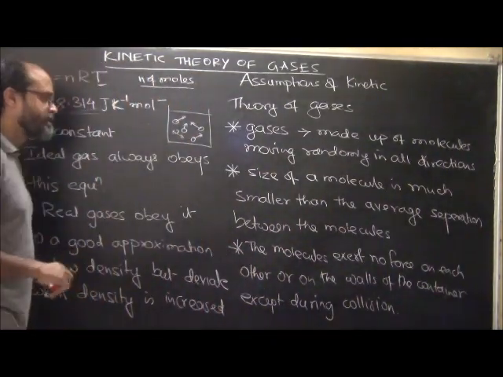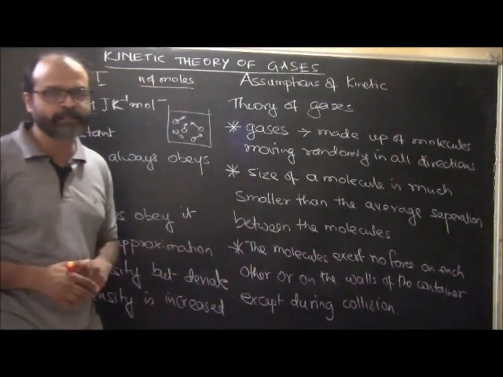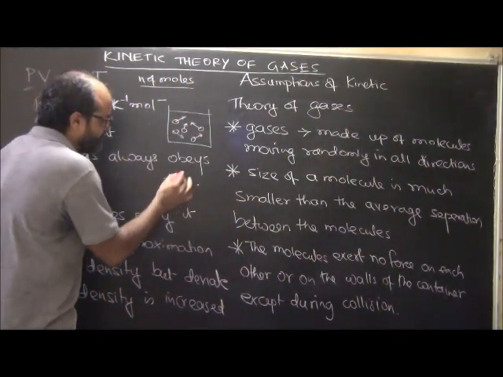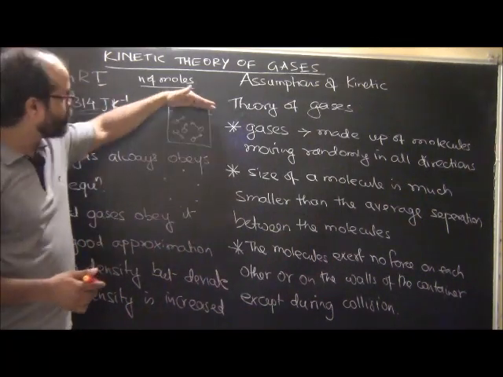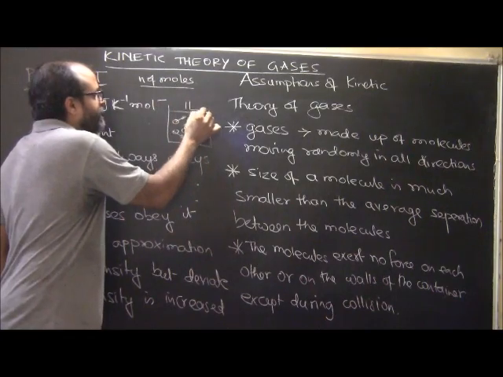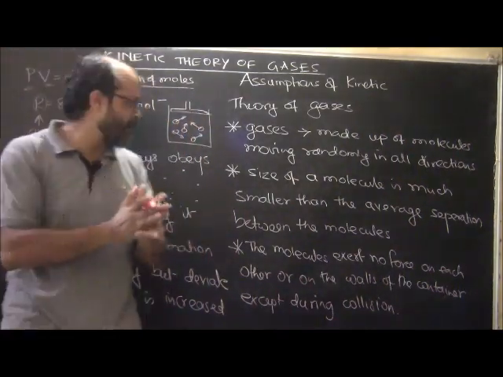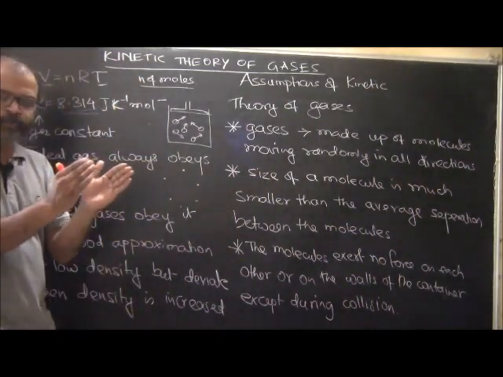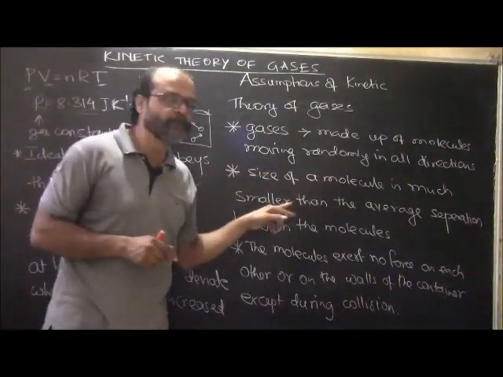Now, the size of a molecule is much smaller than the average separation between the molecules. There will be an average separation. Depending on how dense the gas is, if you happen to have a piston out here and you compress it, the average separation will become smaller. The gas molecules will tend to become closer. However, the size of a molecule is much smaller.